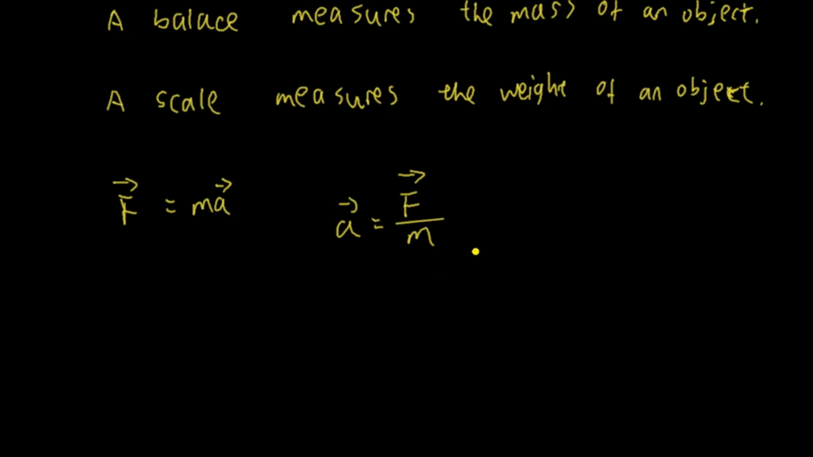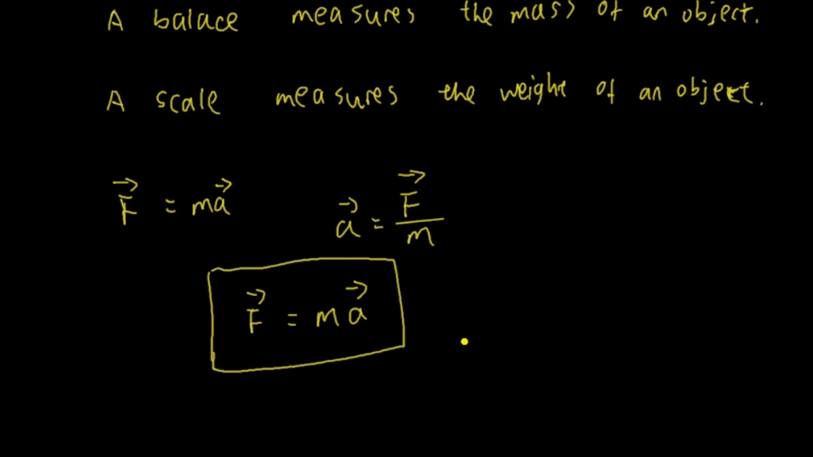Then all we need to do is just multiply both sides by m. We have this equation back: force equal to mass times acceleration. Now again, in order to have force, you have to have acceleration. The object has to be accelerating. If we apply a force to an object and the force is not zero, the object must be accelerating, so it's not moving at a constant velocity. Okay, so that's Newton's second law of motion.